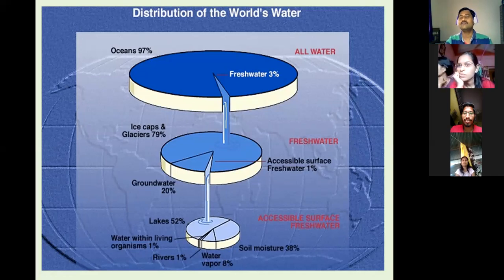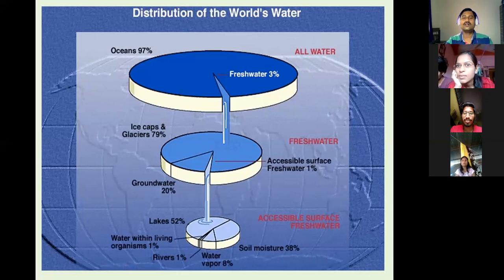Just like in India, the Arabian Sea is located on the western side, the Indian Ocean on the southern side, and on the eastern side the Bay of Bengal. All these make up 97% of the water on the Earth, in the form of oceans and seas.